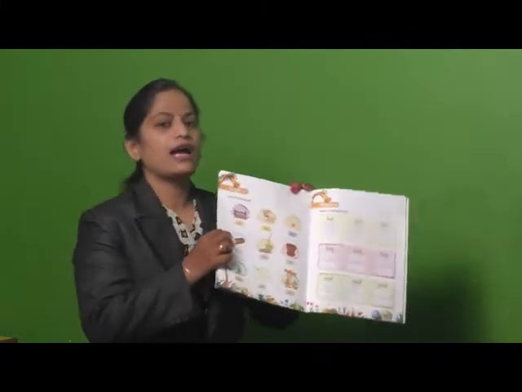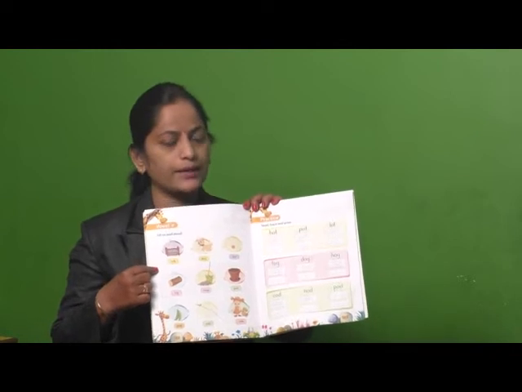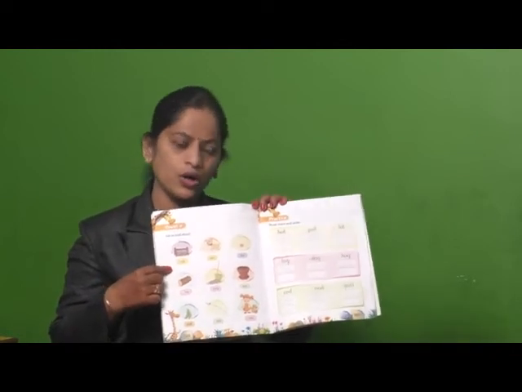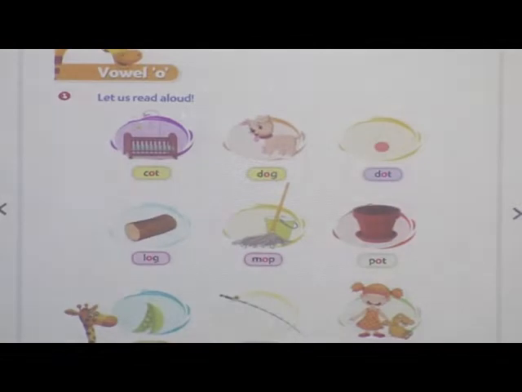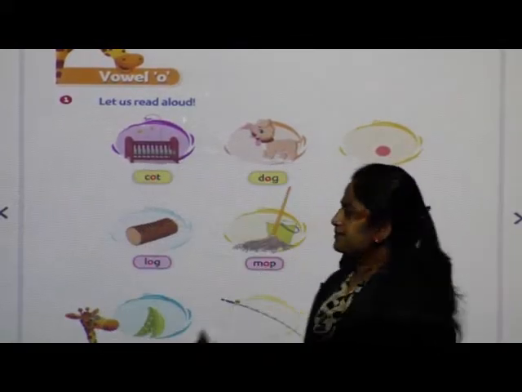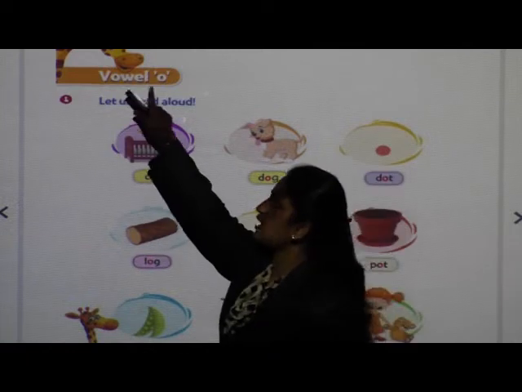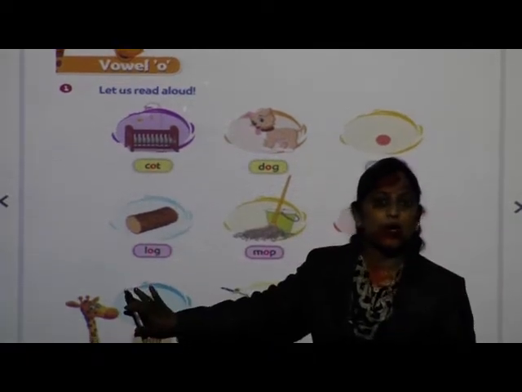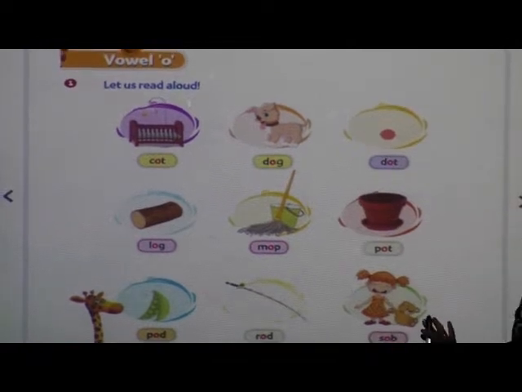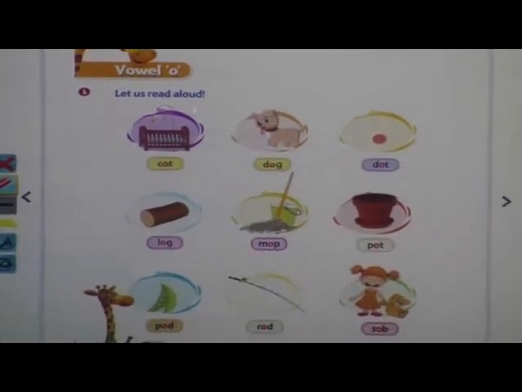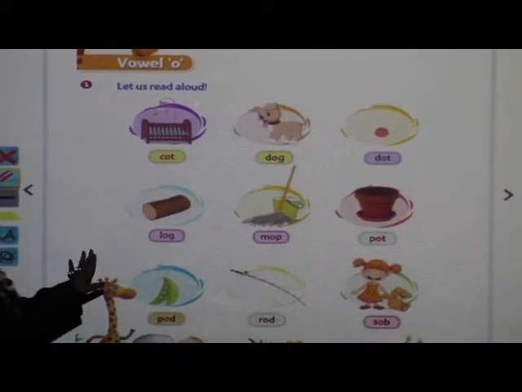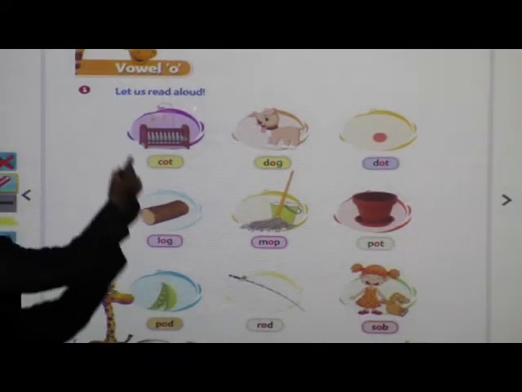And today we are going to learn vowel O. What are we going to learn? Vowel O, and also we are going to study the O vowel words. So be ready with your textbook, pencil, eraser, and pay attention to the board. Children, tell me what you can see on this page. Yes, very good, vowel O. Today we are going to see O vowel words. Are all ready? The teacher will read the words, and you have to repeat after the teacher. Fold your hands, sit straight.